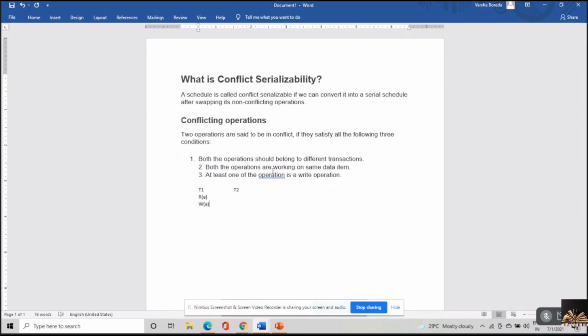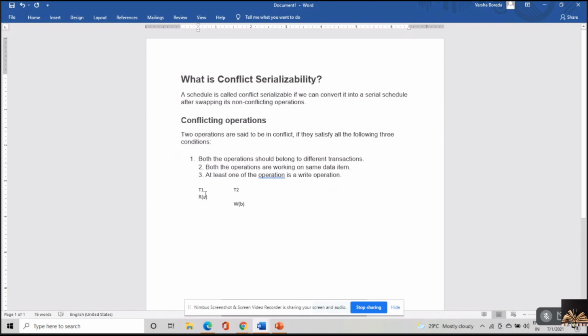So the first condition, I hope you understood. The second condition: if I write write of B here, there's no problem with this, because the second condition states that both the conflicting instructions should be working on the same database item.